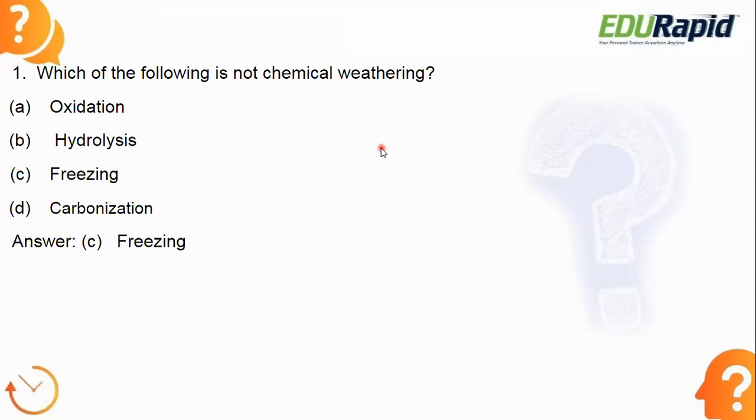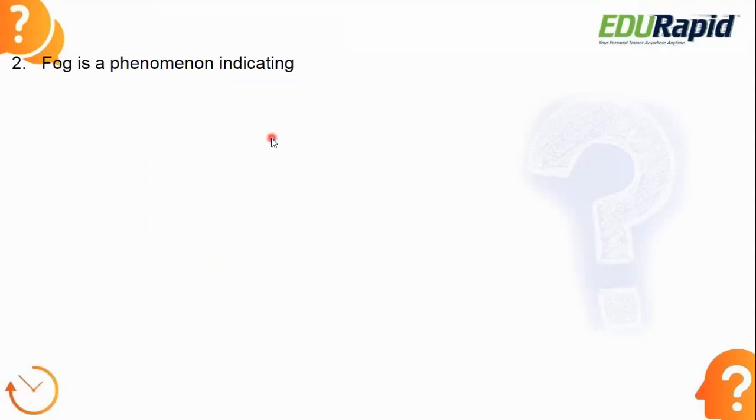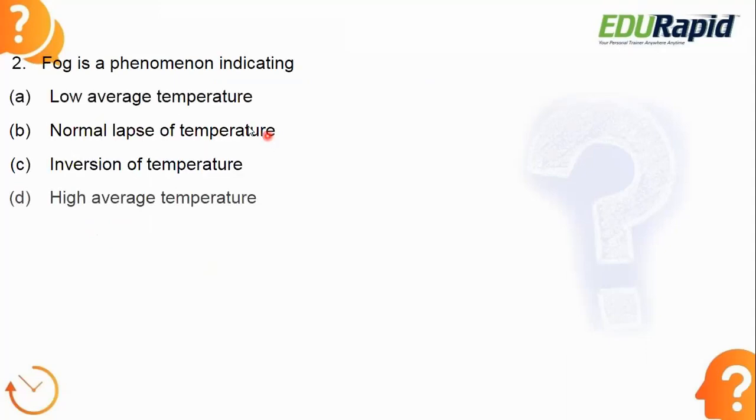That is freezing. Next, fog is a phenomenon indicating what? Read the options carefully and tell me. Fog is a phenomenon indicating which of the following? What is the answer?